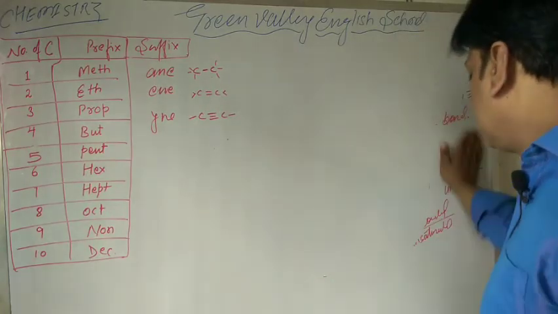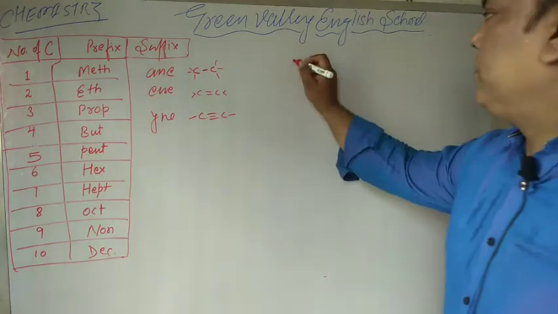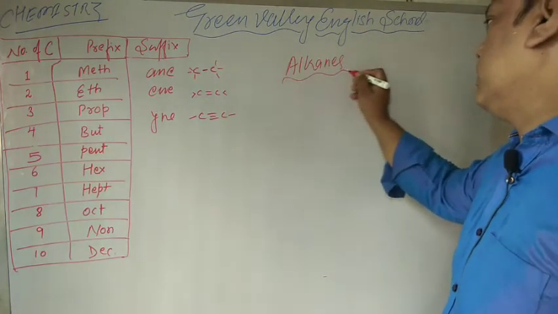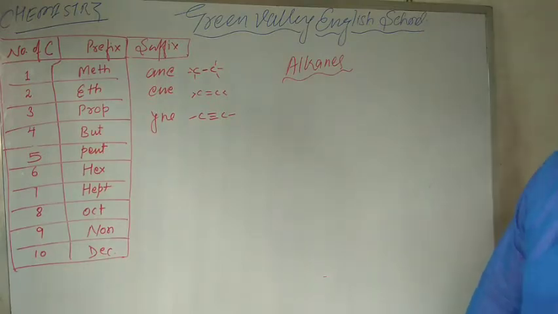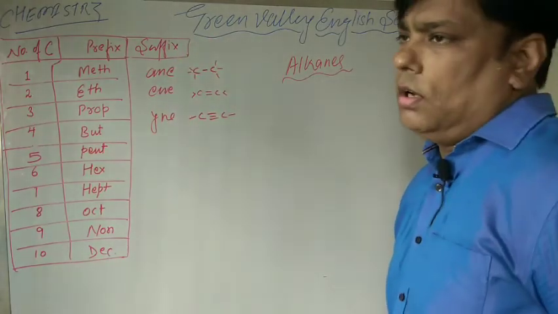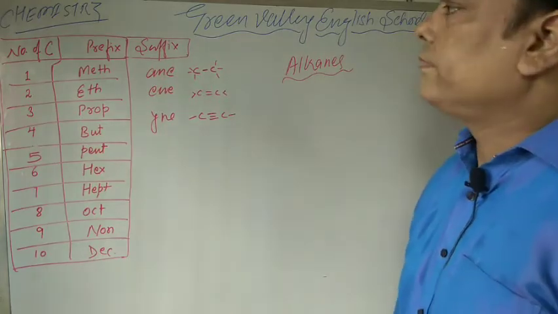Let us start our topic with alkanes first. Before nomenclature, see this table. You should remember this table before nomenclature, so that you can do it very well.